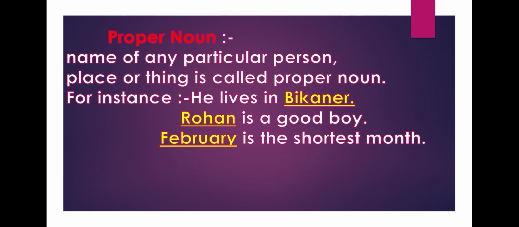February is the shortest month. In these examples, the words Bikaner, Rohan, February, all are proper nouns. A proper noun always begins with a capital letter. While we write a proper noun, we should always write the first letter as capital.